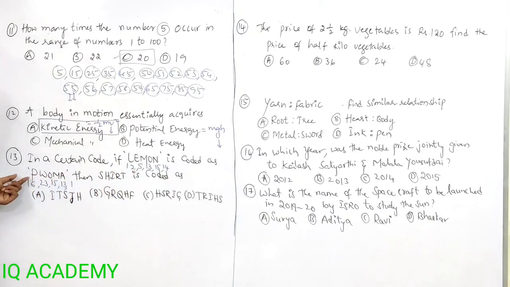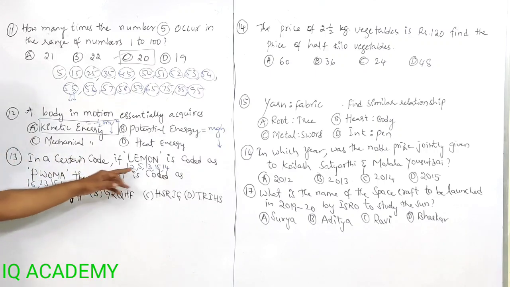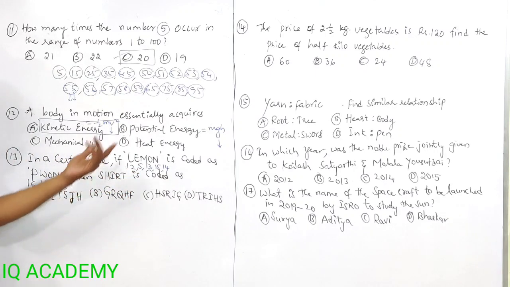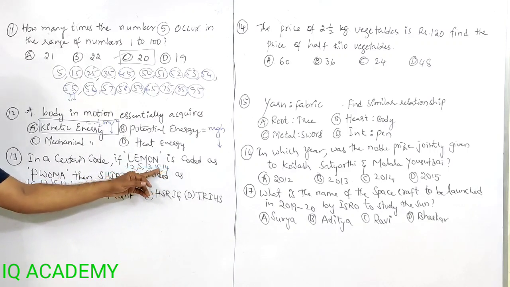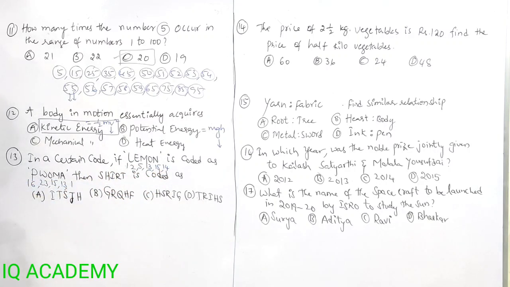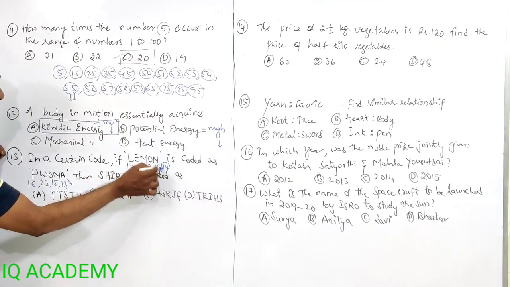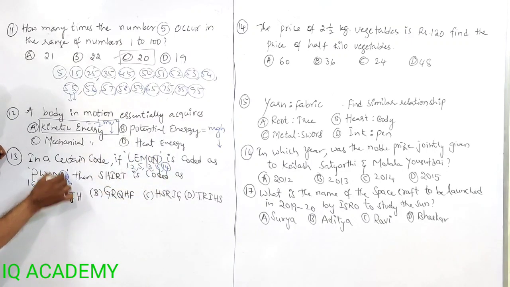L is 12 and P is 16. Let us suppose 12 plus 4 is 16, and 5 plus 4 is not 23. Not like that. 12 plus 16 is 28. 5 plus 23 is 28. 13 plus 15 is 28. 15 plus 13 is 28. Then 14 plus 1 is not 28. Only this one is a mistake. 14 plus how much will be 28? We need 14 plus 14, 28. In the last one, N is different.